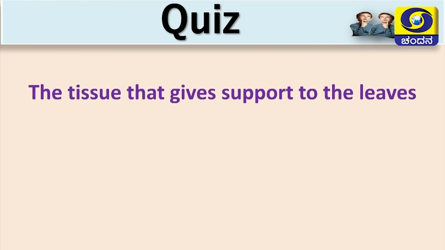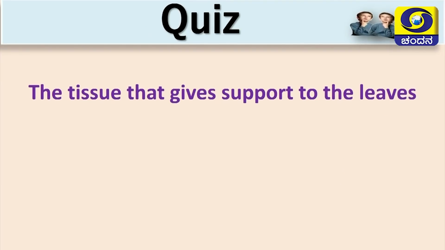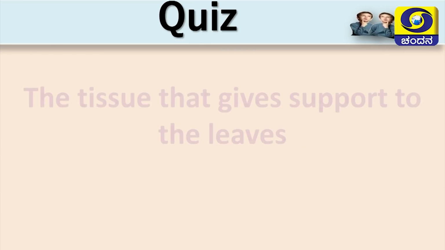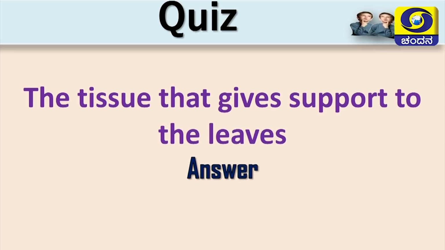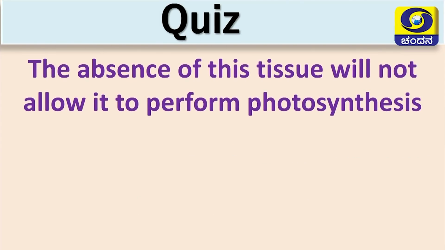Next, we will go to a few quiz questions. The tissue that gives support to the leaves: parenchyma, collenchyma, sclerenchyma or epidermis. The correct answer is collenchyma. Next question.